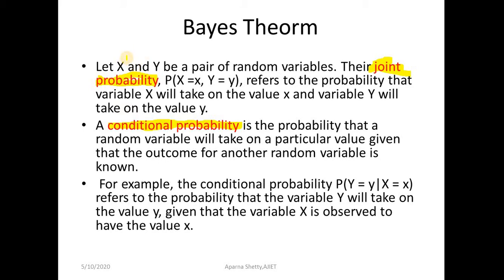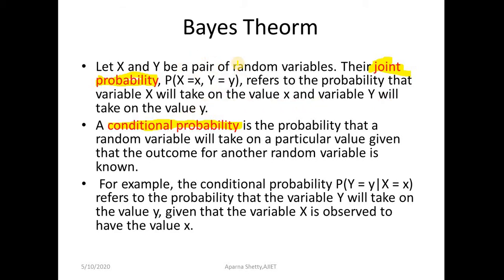Let x and y be a pair of random variables. Their joint probability, P(X = x, Y = y), refers to the probability that the variable X will take on the value x and variable Y will take on the value y.